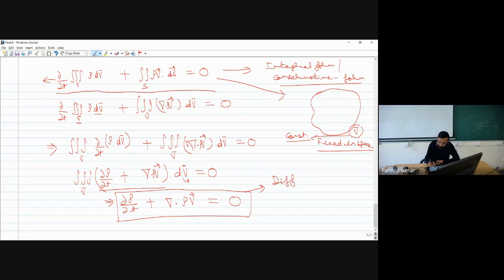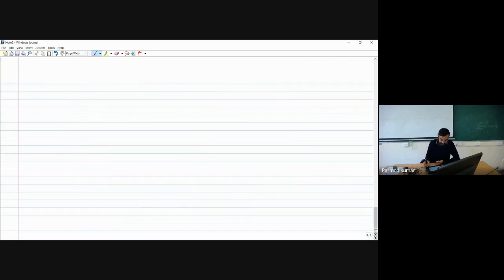Differential form. Let me explain how this equation is in differential form. Earlier, when I wrote the continuity equation in conservative differential form, I wrote it like this: del rho by del t plus del by del x of rho u plus del by del y of rho v plus del by del z of rho w.